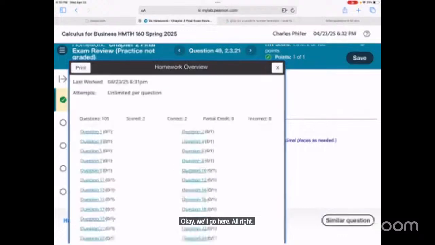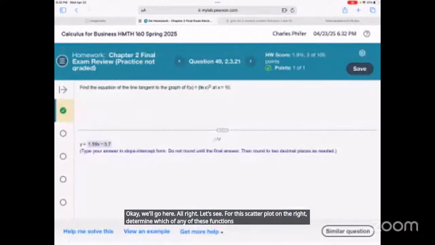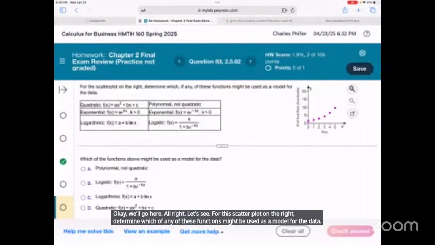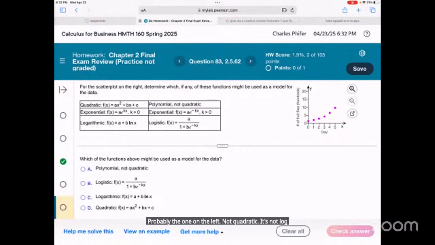For this scatter plot on the right, determine which, if any, of these functions might be used as a model for the data. It could be exponential. It could be quadratic. Probably the one on the left. Not quadratic. It's not logarithmic. I would go exponential since that seems to be it. It could be quadratic, I mean. All right.